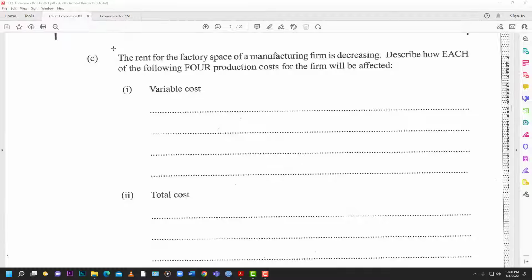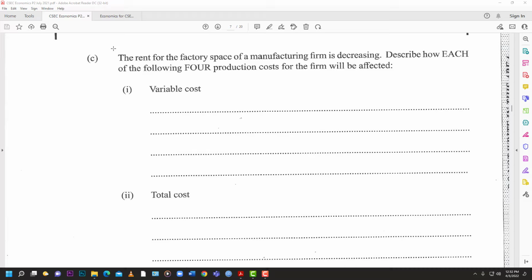So the answer for this one, how would we describe how each of the following 4 production costs for the firm will be affected. There will be no change in variable costs, because fixed and variable costs are 2 different things. The fixed doesn't really affect the variable. So rent being a fixed cost would not affect the variable. Remember, variable costs are those costs that change based on the level of production. But whether you produce 10 tons, 5 tons, or 11 tons, the cost of rent would remain the same. It's a fixed cost. You don't pay your rent based on the level of production. So variable costs will not be affected for that main reason.